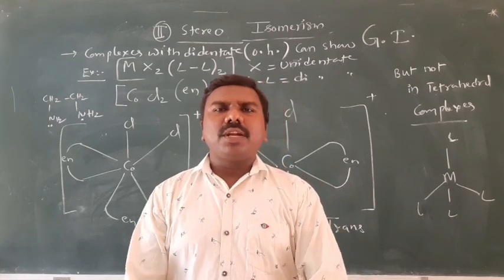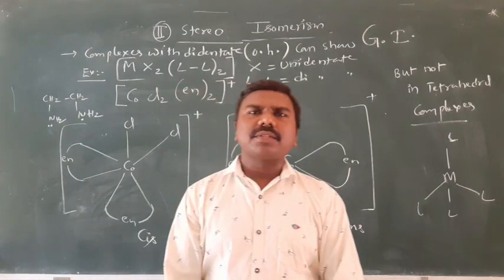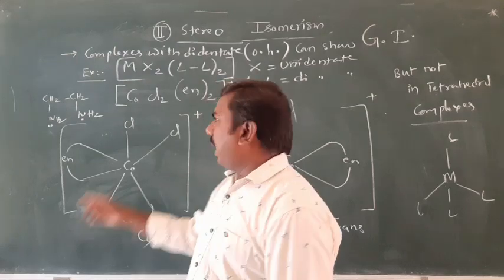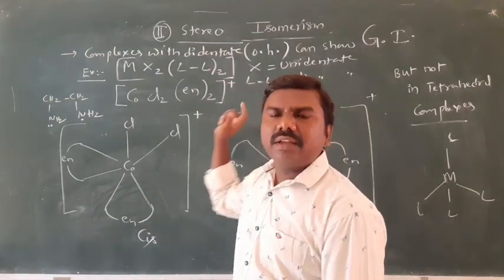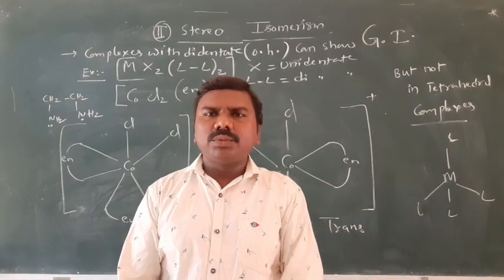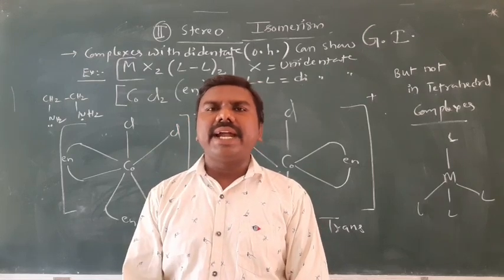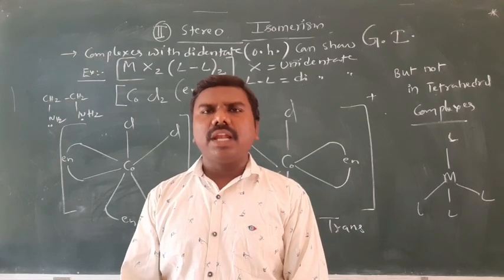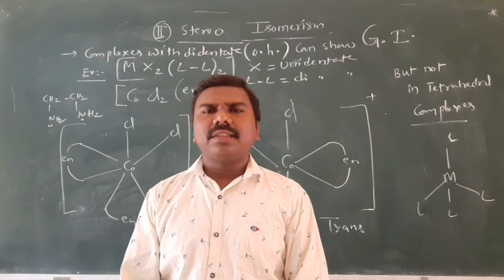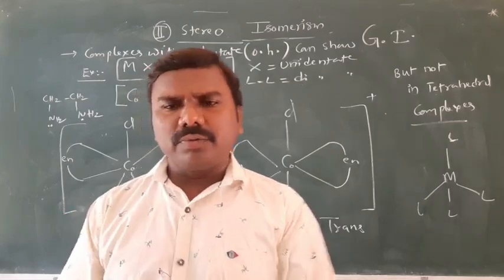Optical isomerism in complex compounds can be observed only in octahedral complexes because of their arrangement, and that too with didentate ligands. Two conditions: coordination number 6, octahedral complexes, and didentate ligands must be in the complex compound because of the arrangement of ligands. Then only will they show this type of isomerism. I'll write all these definitions now.